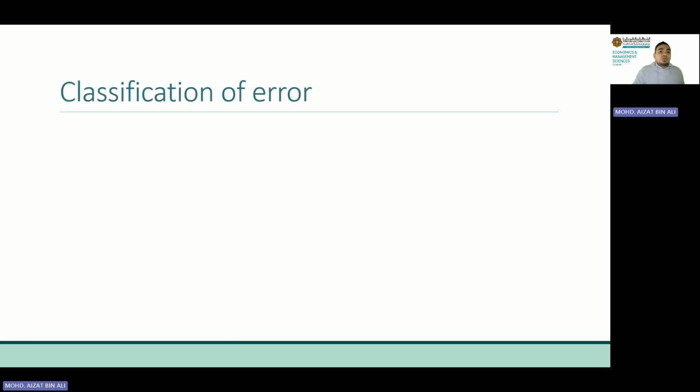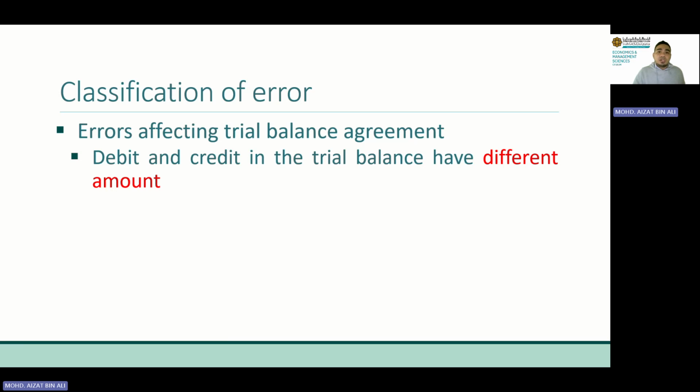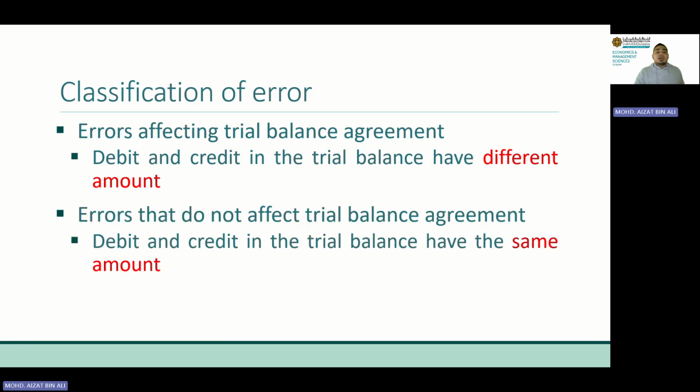All right, now let's move on to the classification of errors, the main focus of this topic. Firstly, we have two types of errors that we're going to discuss today. Number one is errors affecting trial balance agreement. Why do we call it that? Because when we have this error, the debit and credit in the trial balance won't be the same amount. They have different amounts. And secondly, errors that do not affect trial balance agreement.